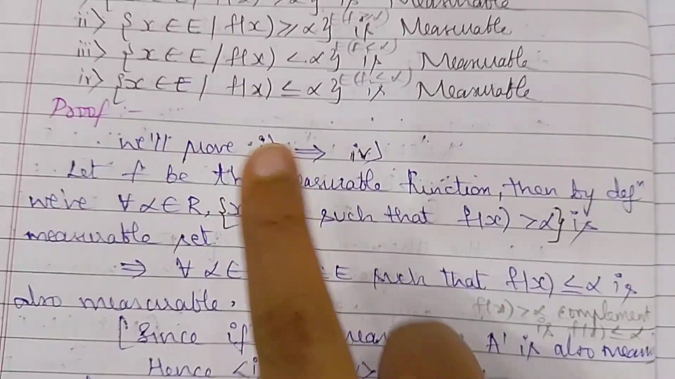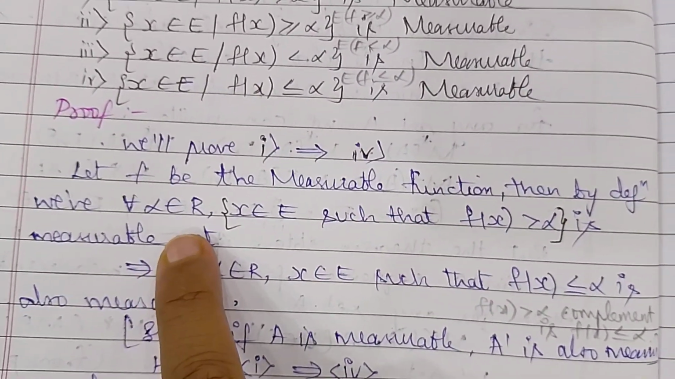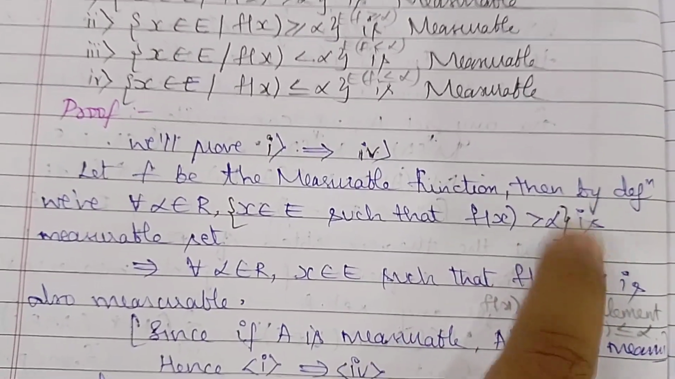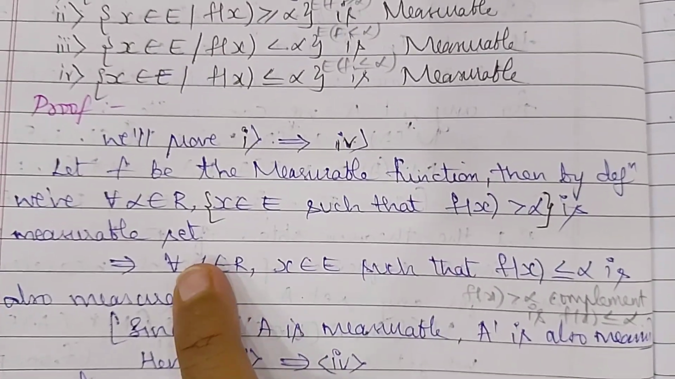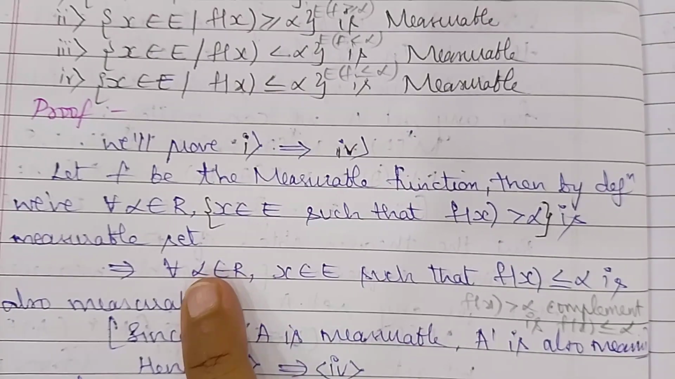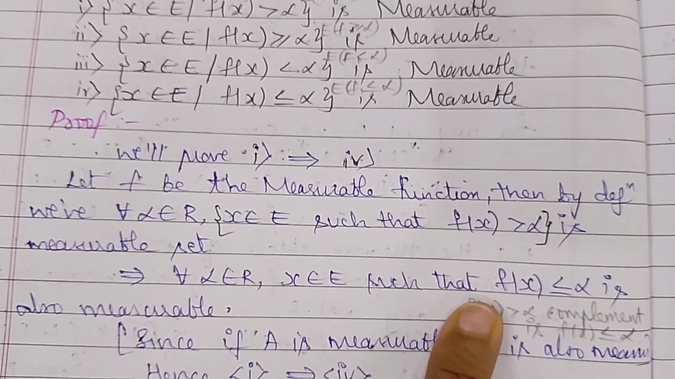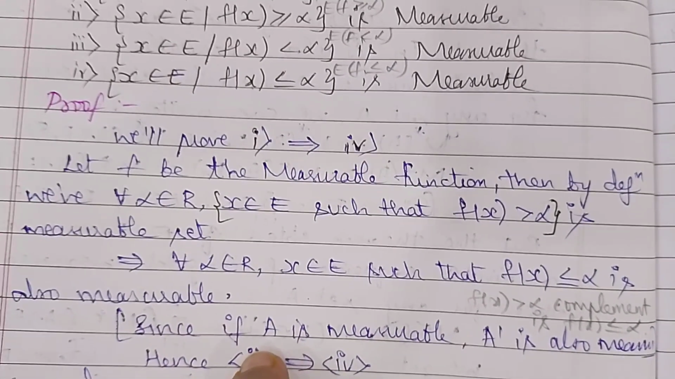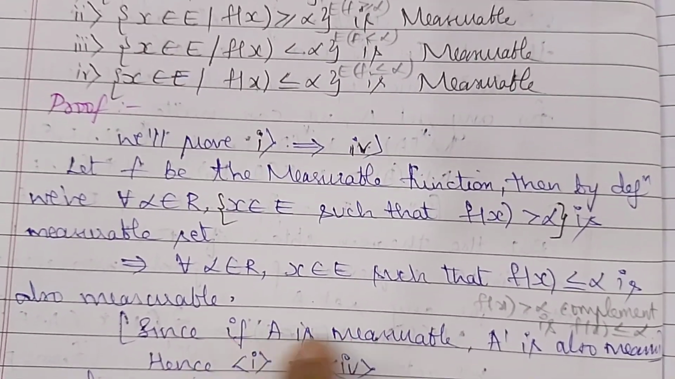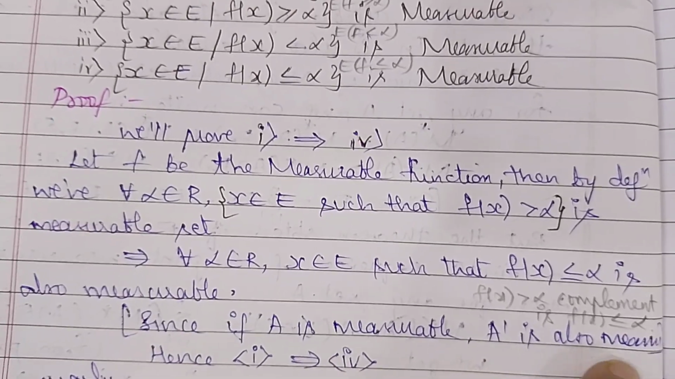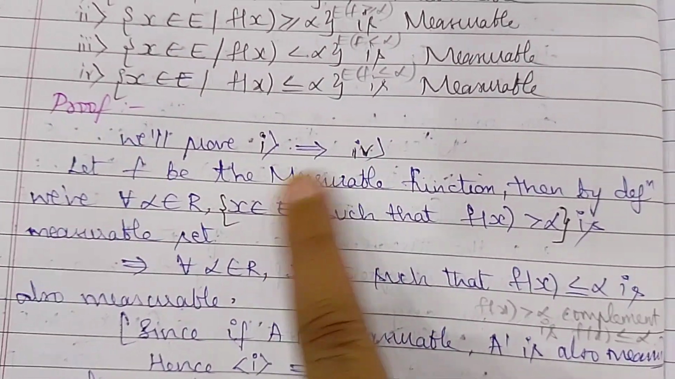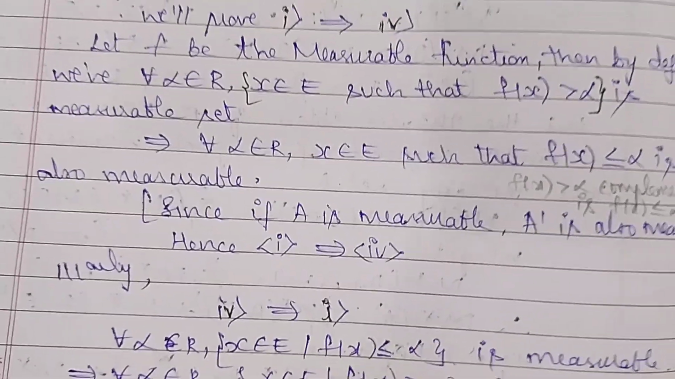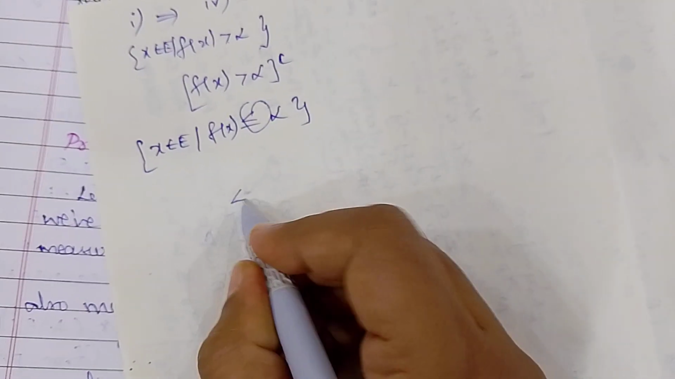So let f be a measurable function. Then by definition we know that for every alpha belonging to R, the set of x belonging to E where f of x is greater than alpha is a measurable set. So this implies that the set of x belonging to E such that f of x is less than or equal to alpha is measurable. We know from a theorem that if A is measurable, then A dash, its complement, is also measurable. So 1 implies 4. Similarly, 4 will imply 1.